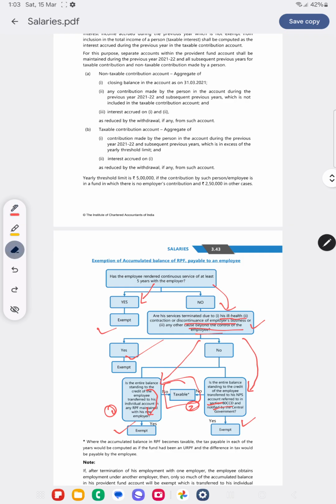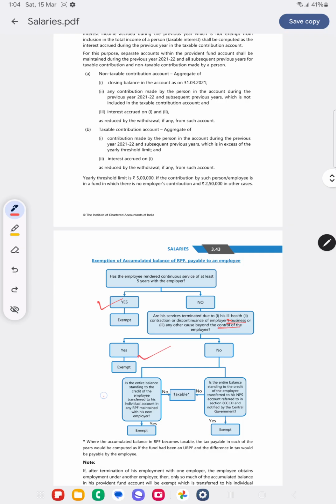Okay, let's see once again. Has he completed 5 years of service? Yes, exempt. No, he has not completed, because of his ill health, the employer's business being shut, or any reason beyond the control of the employee, then also it is exempt.